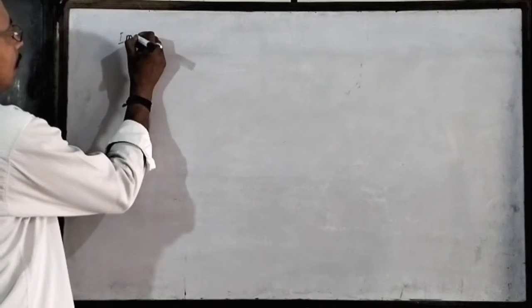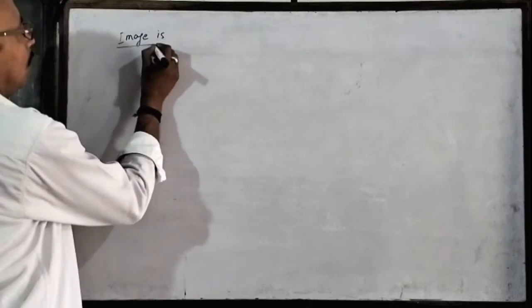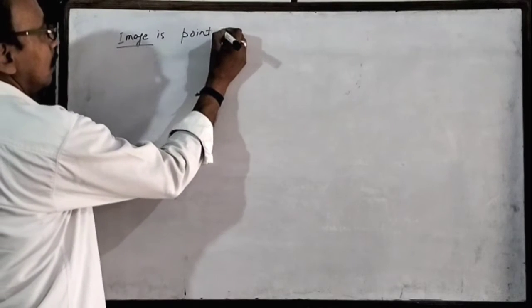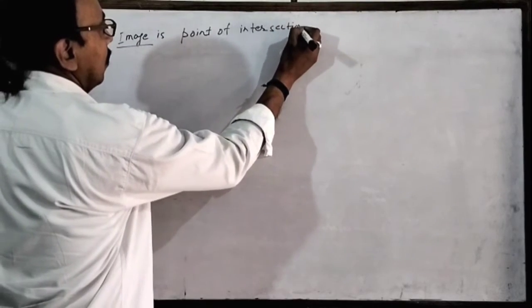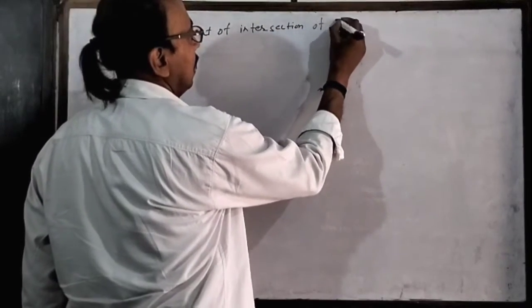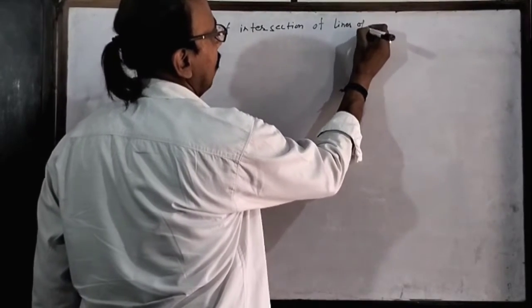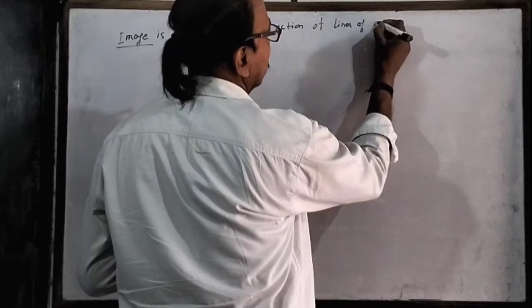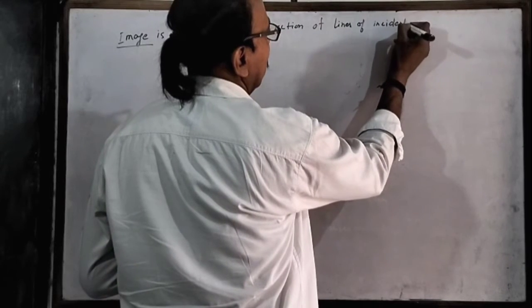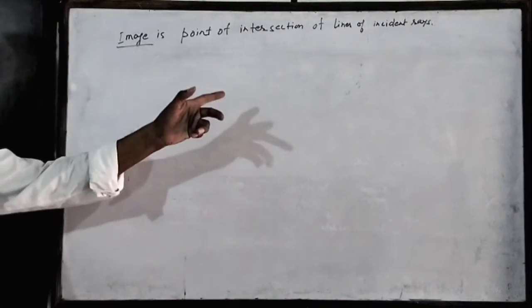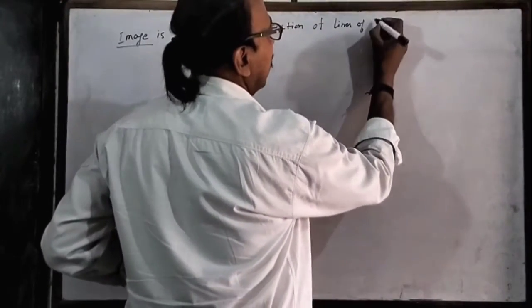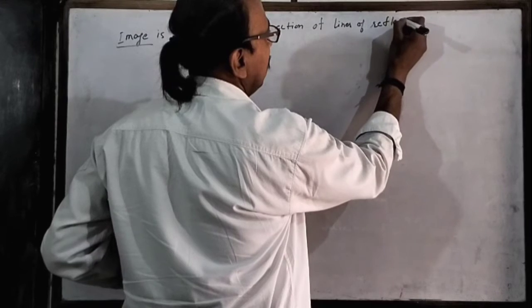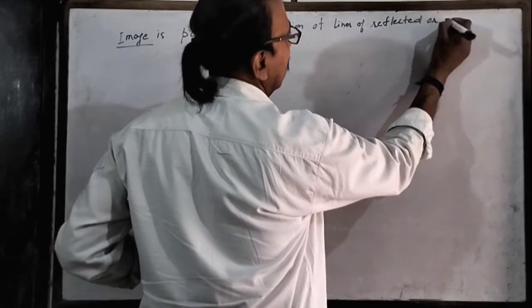Image is the point of intersection of lines of reflected or refracted rays.